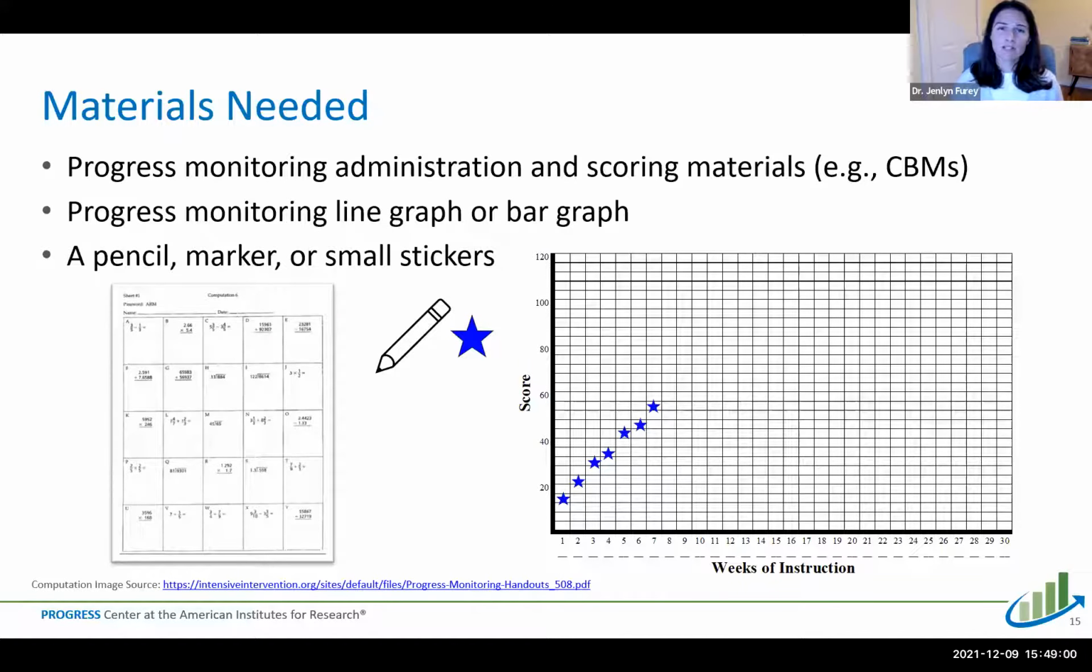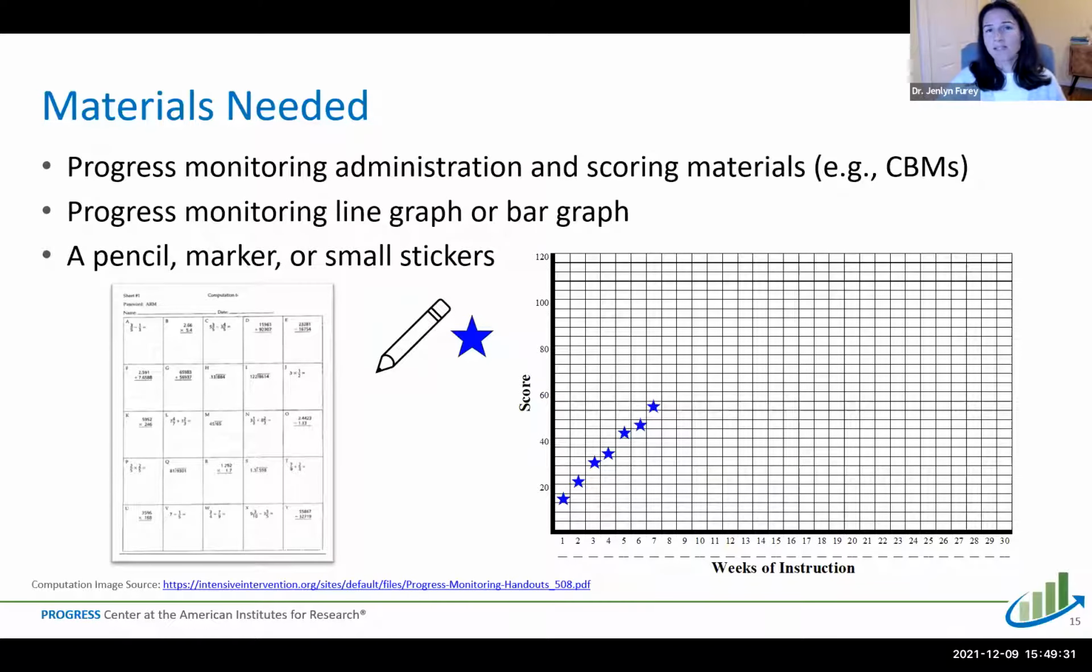Another material that you'll need is a progress monitoring bar graph or line graph. So on the screen here, you can see an example of a line graph. And you'd also want to bring either a pencil or a marker. If you're working with younger students, small stickers can also be fun to mark their scores each week, because part of this procedure includes having the students be the ones to mark their score and progress.